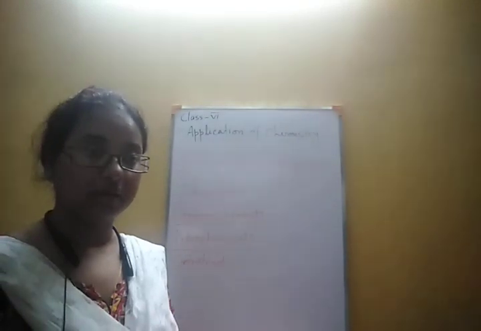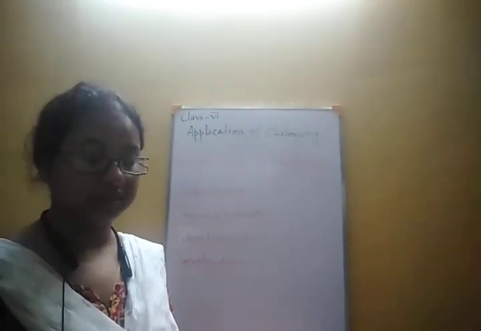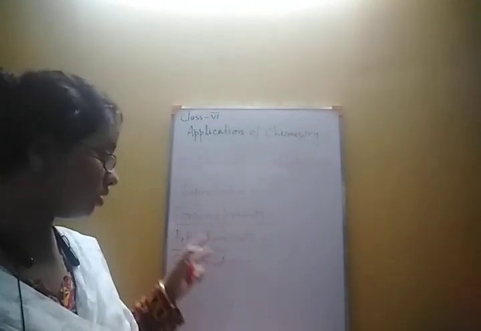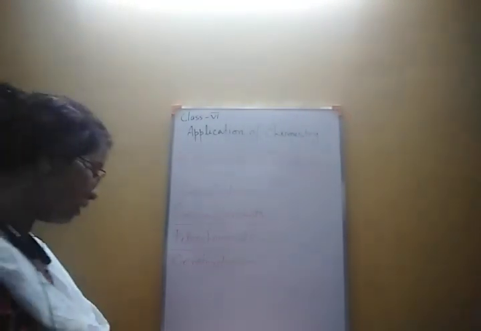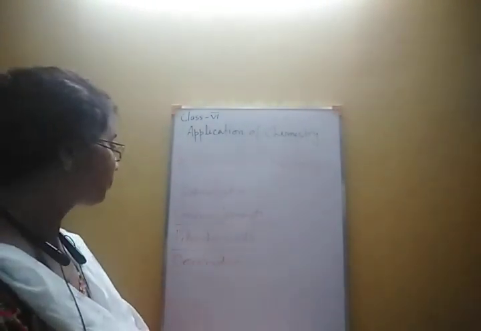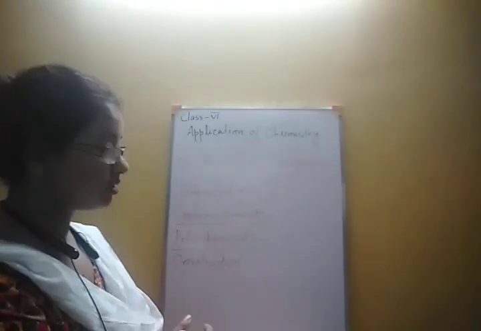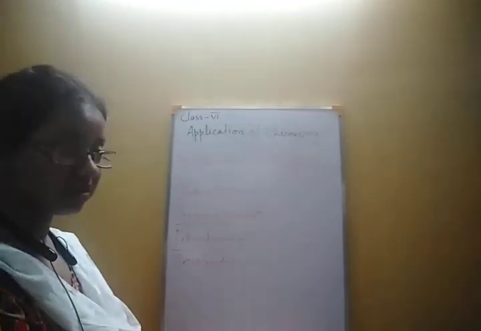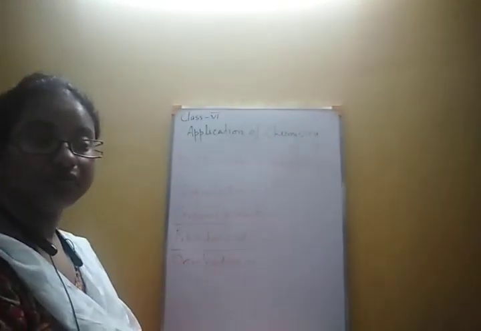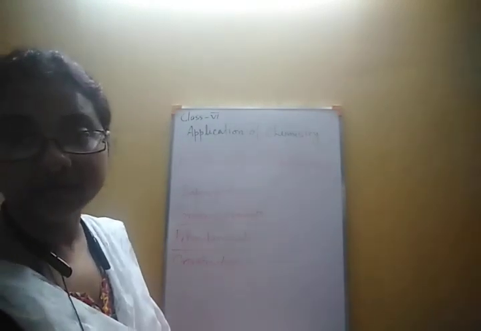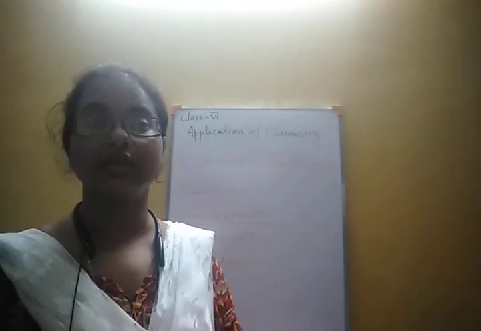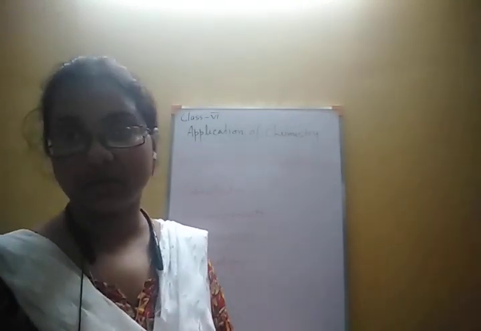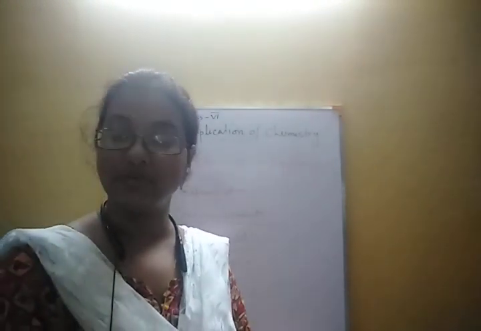Mortar is there. All these are examples of construction products. These are the chemicals and products which we use in our daily life, and these are directly the gift of chemistry to us.